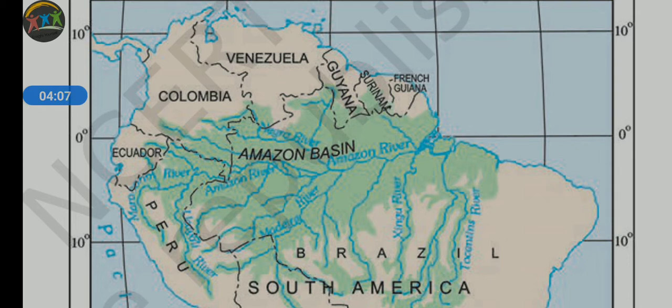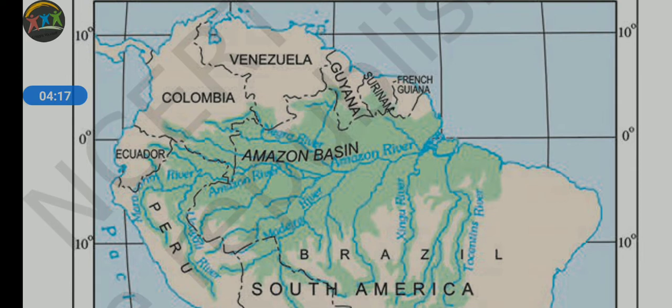It is convectional rainfall. In the same place where there is a huge amount of evaporation, in the afternoon after condensation, rain occurs. That is why conventional rainfall occurs every day in the afternoon, near about 4 to 4:30. So it is also referred to as the rainforest region.